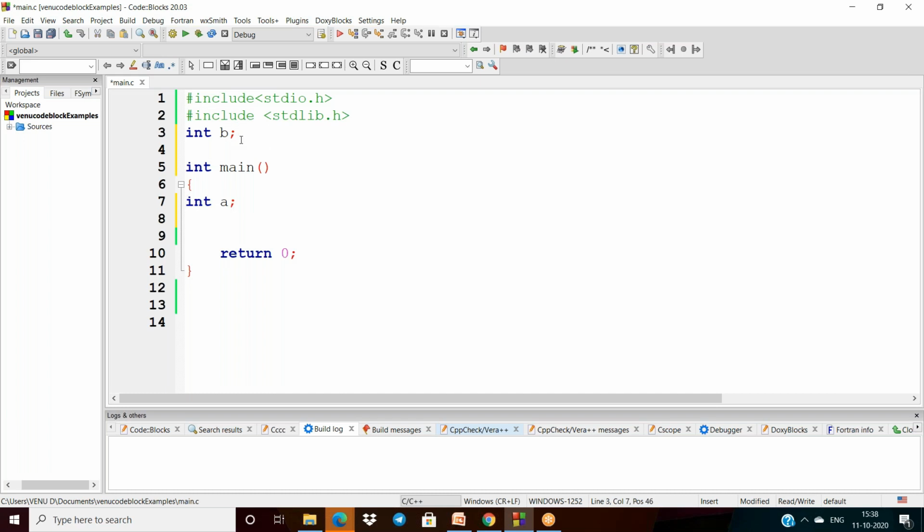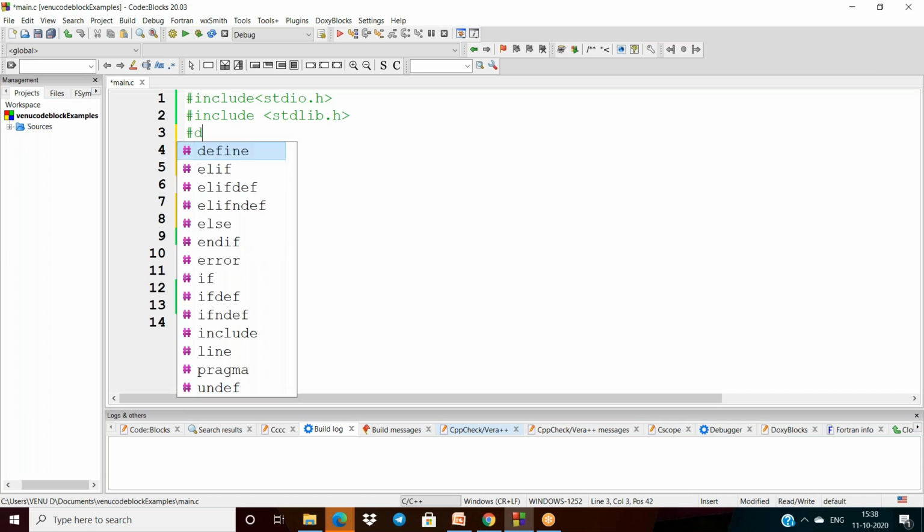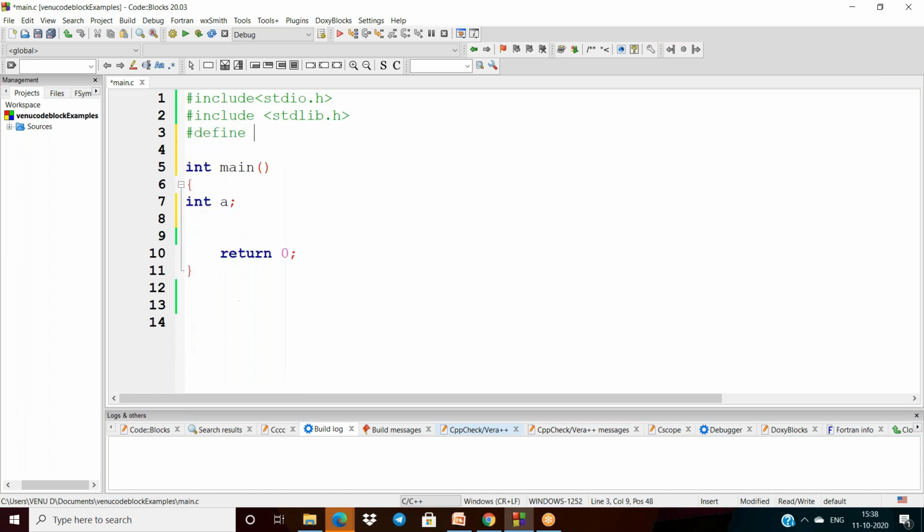Now I have to explain about macro. If I am writing a macro like this, #define a 2+3, and immediately after that printf with percent d comma a into a.